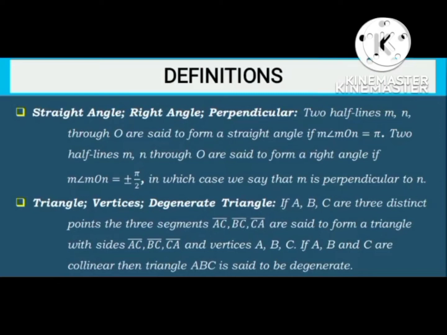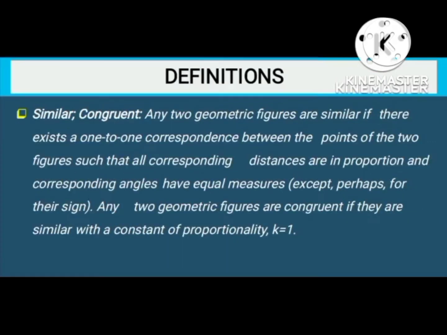Two half-lines M and N through O are said to form a right angle if the measure of MON is equal to positive or negative pi over 2, in which case we say that M is perpendicular to N. Similar and congruent: any two geometric figures are similar if there exists a one-to-one correspondence between the points of the two figures such that all corresponding distances are in proportion and corresponding angles have equal measure, except perhaps for their sign.